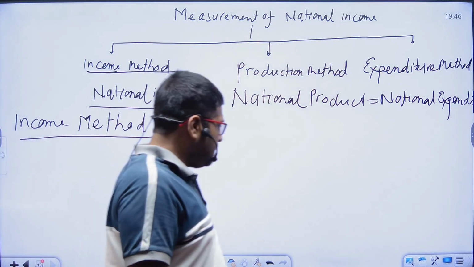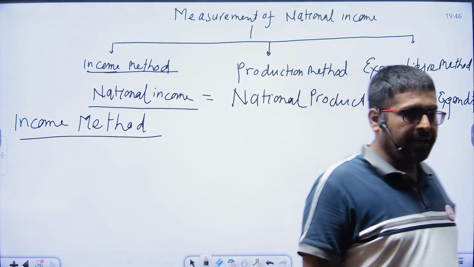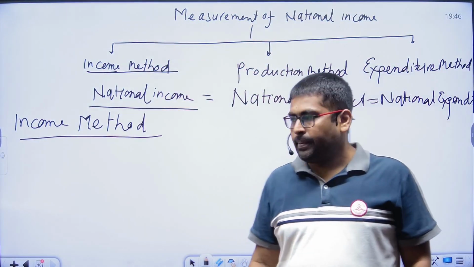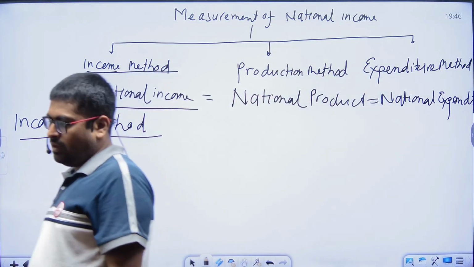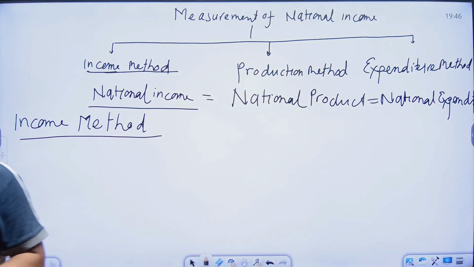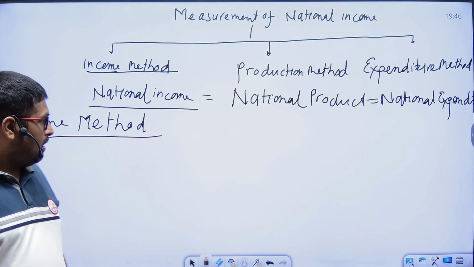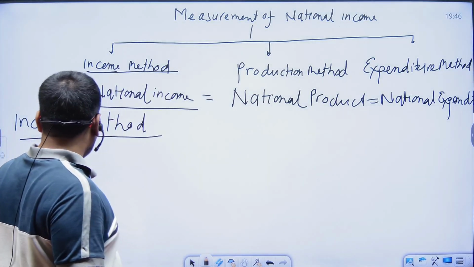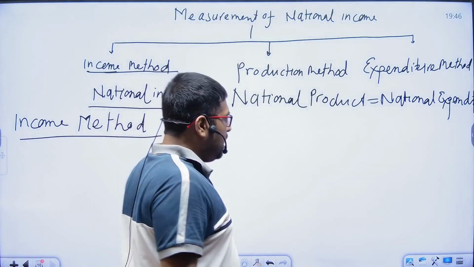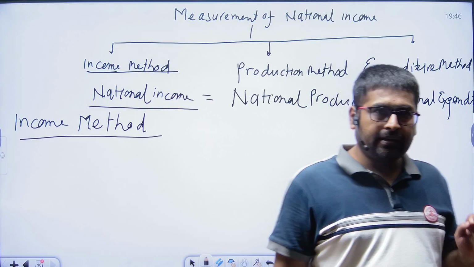Under the income method, we are estimating the national income by adding all the factor incomes. Under income methods, we are adding all the factor incomes.